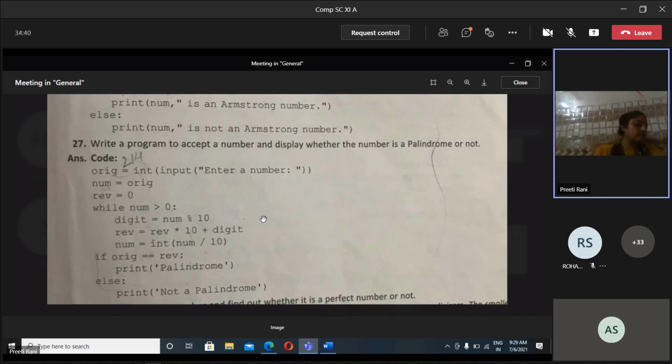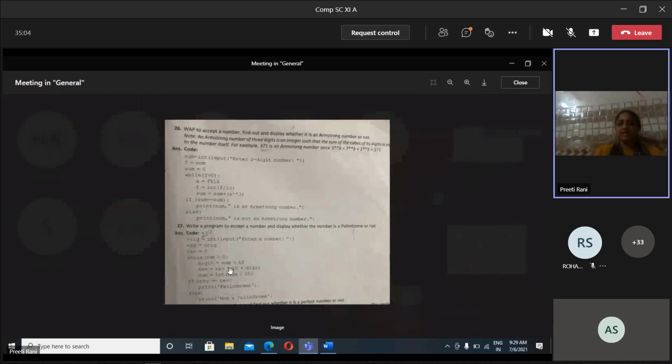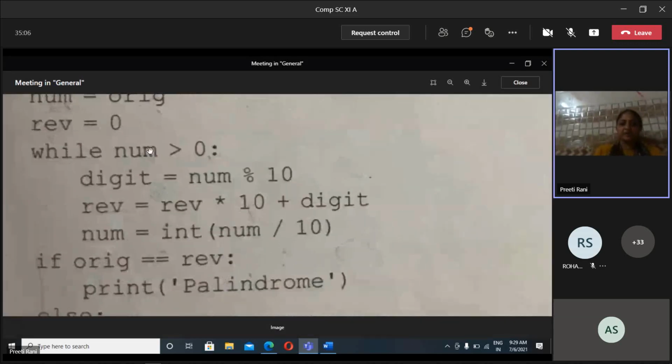So I'm just requesting all of you, kindly make 3 lines there. Okay, make the partition there and calculate it. Calculate it yourself and send it to me right now, quickly. Like I am taking 414, you can take the number of your choice. And the way we calculated Armstrong, I want what will be the latest value of the num there. I think it will work in the 3 iteration part. This one. Are you doing that?